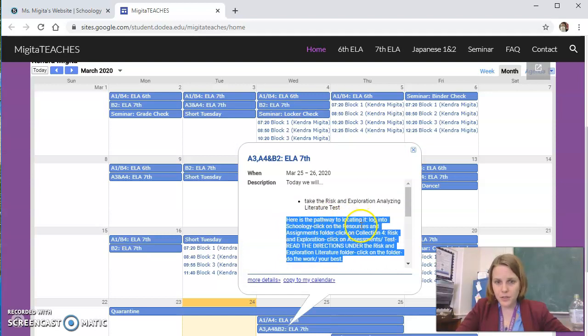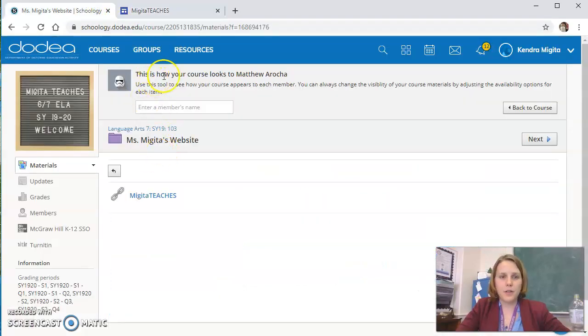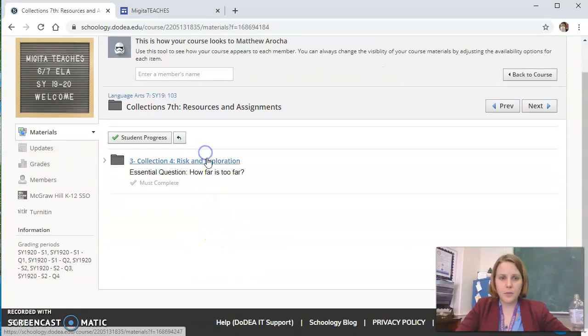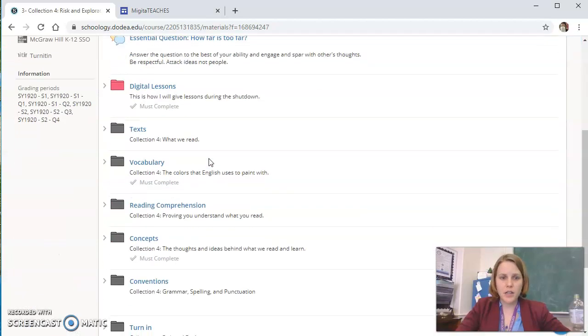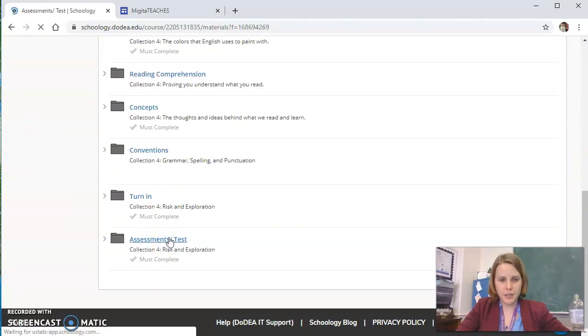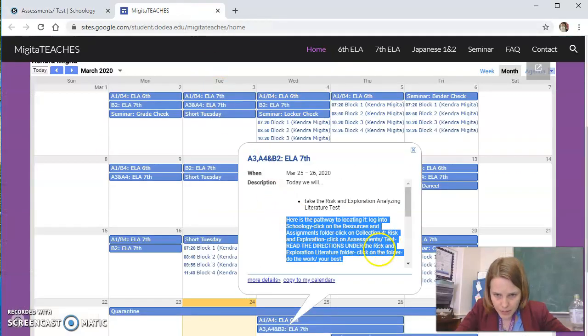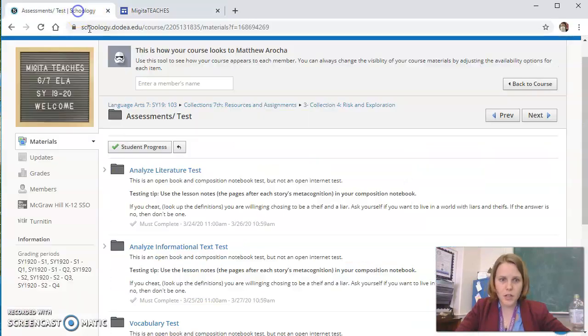It says go to resources and assignments, then collections 4, then assessment and test, then read the directions, and then this, then this, then this. So I would follow that pathway. I would go to, of course, Schoology, resources and assignments, risk and exploration, and then it told me it was in the assessment and tests folder. Oh, there's a couple of things. What did it say? It said it wanted me under the exploration literature folder, but I'm supposed to read the directions first. So here we go.